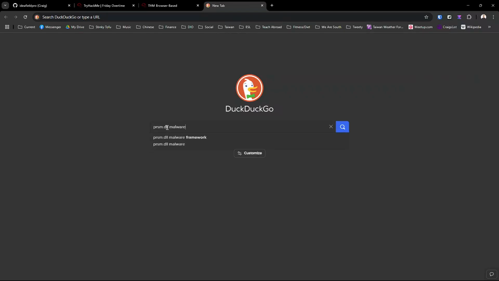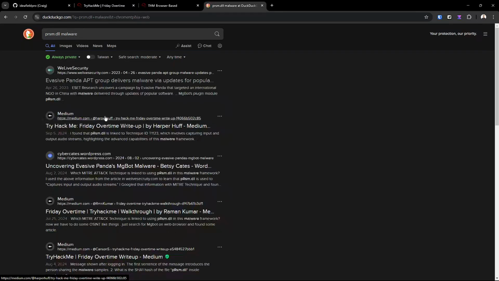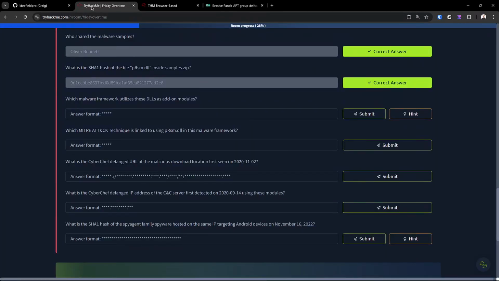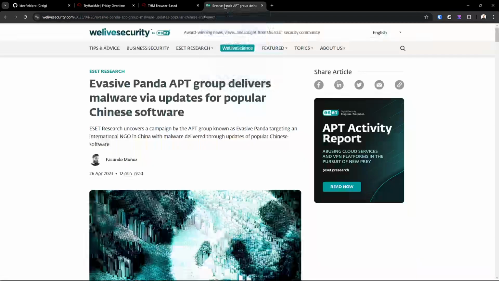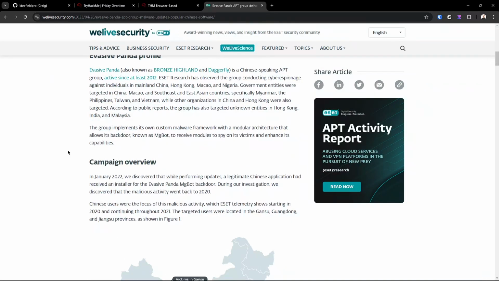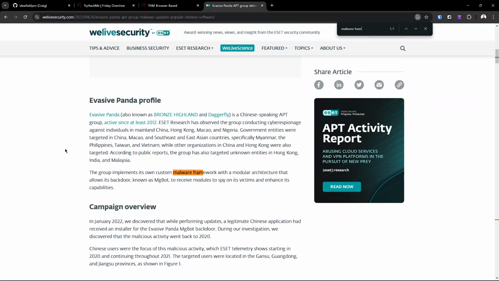PRSM.dll malware. And yeah, people have been posting about TryHackMe here. But we went looking for an article, and this article is about this specifically. Now, we're paying attention to malware framework. Use this as an add-on module. So let's see if we can look through here. Malware framework. Trying to scan it is pretty inefficient. So let's just search for malware framework.